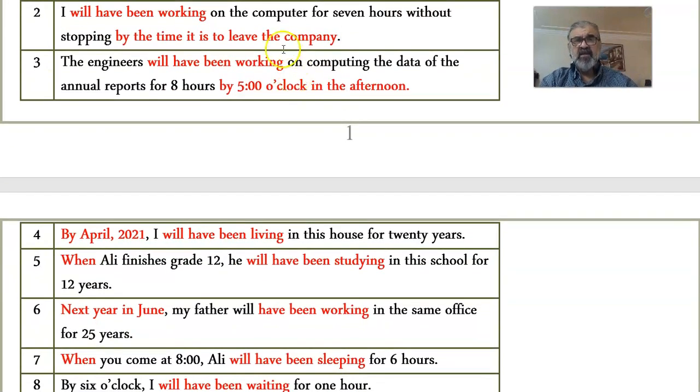Now the engineers will have been working on computing the data of the annual reports for 8 hours by 5 o'clock in the afternoon. So they have certain data to compute. And they said to themselves, no, we need 8 hours at least, because they have tried this before. This is not the first time they do it. So they said, we're going to need this much time until 5 o'clock to finish, for 8 hours. So what time is it right now? It's 9 o'clock in the morning. They projected themselves to 5 o'clock in the afternoon and they said this.